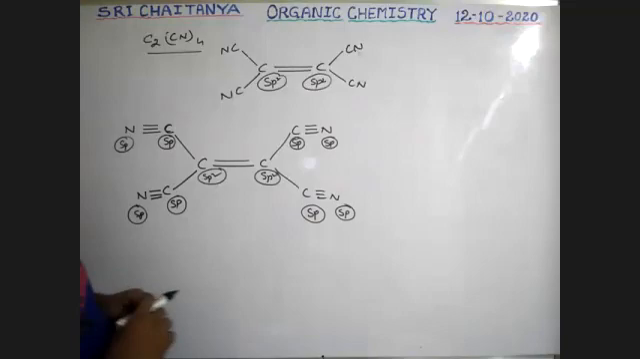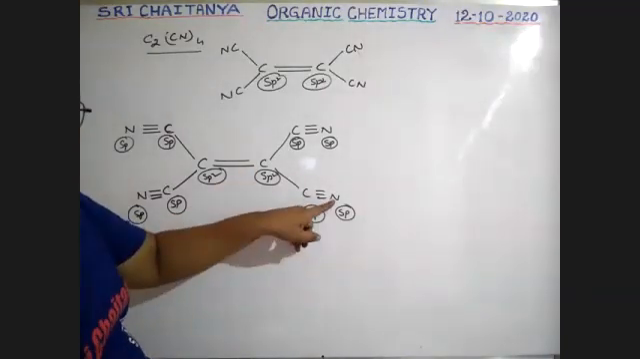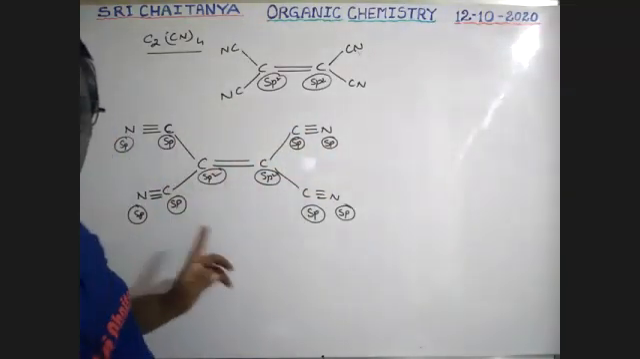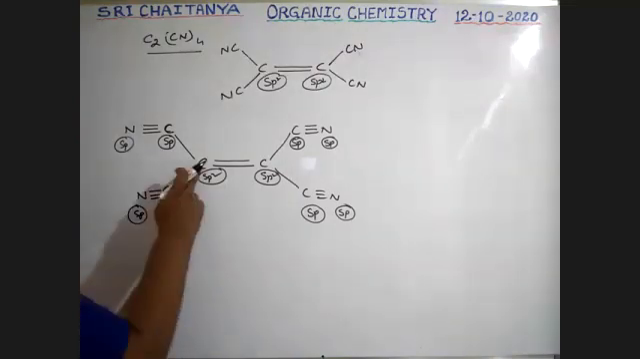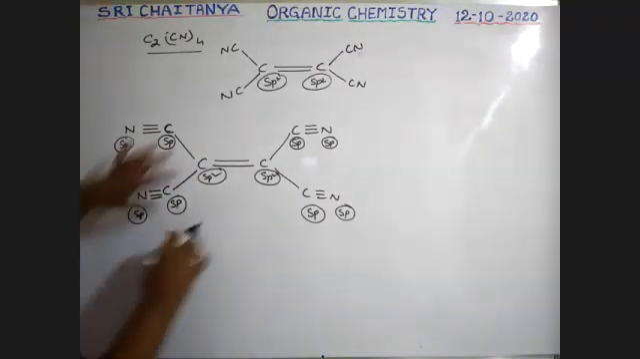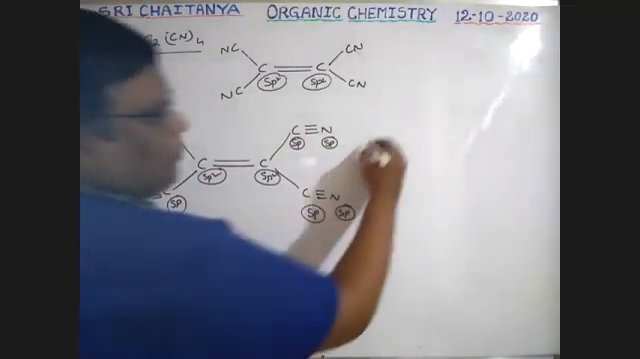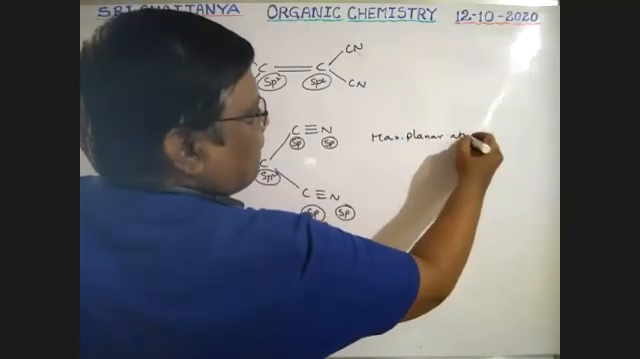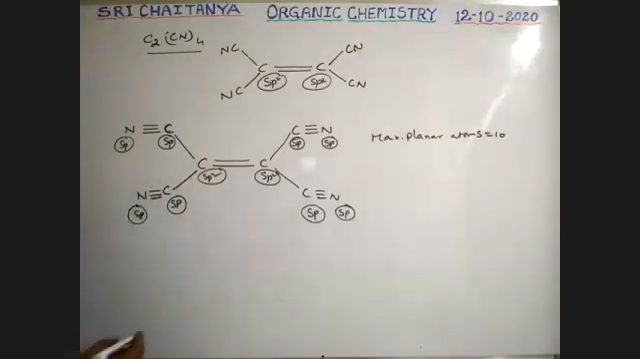Okay. Now, it is linear. That is why this nitrogen also is in the same plane. So all these atoms are in the same plane. So count the number of atoms in the same plane. 1, 2, 3, 4, 5. 5 plus 5, 10. Total 10 atoms are in the same plane. So maximum planar atoms is equal to 10. Lone pairs.